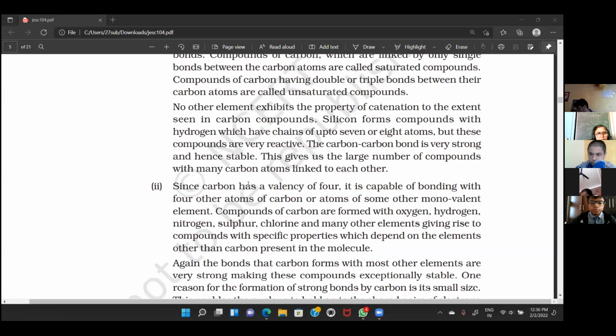For example, here you can see nitrogen. With nitrogen, if it wants to form a compound, how many covalent bonds will it form? Triple, single or double? Triple. It will form a triple bond, or we can say nitrogen is trivalent.